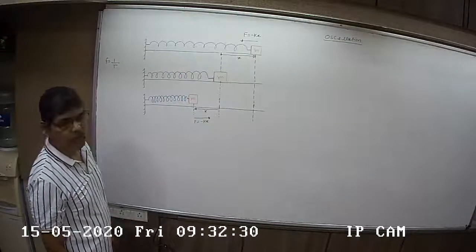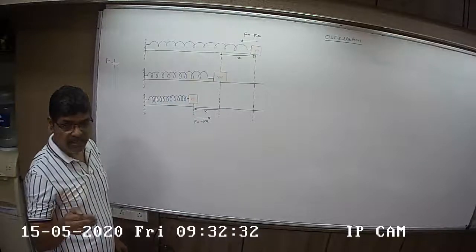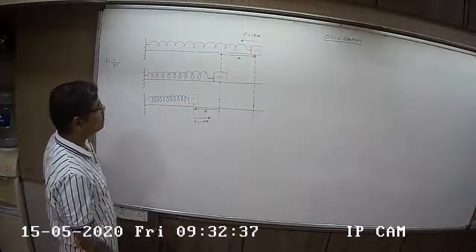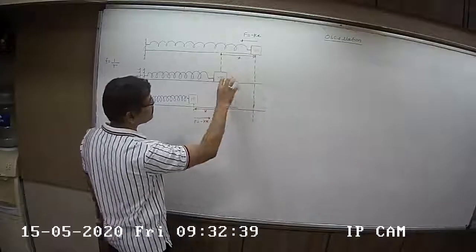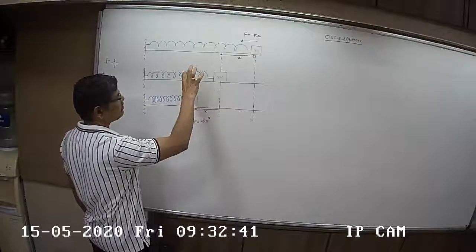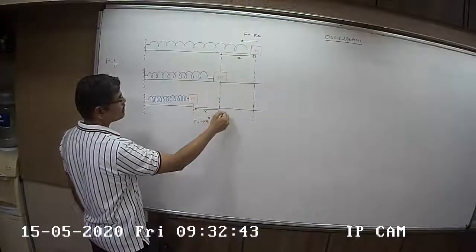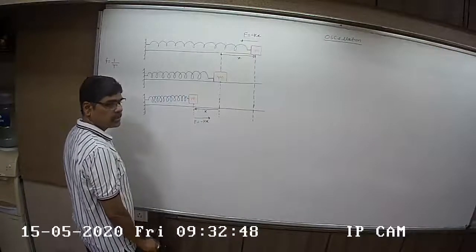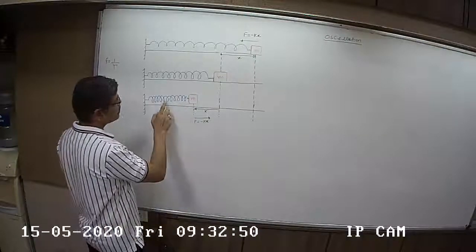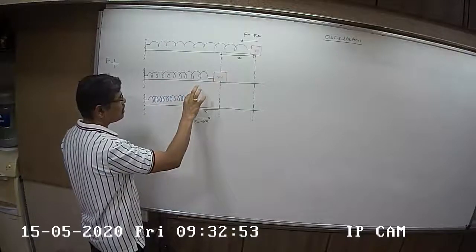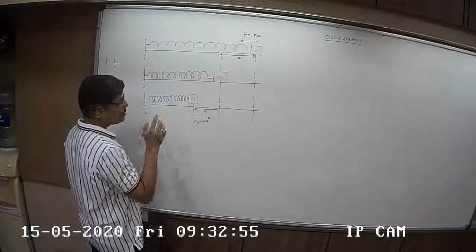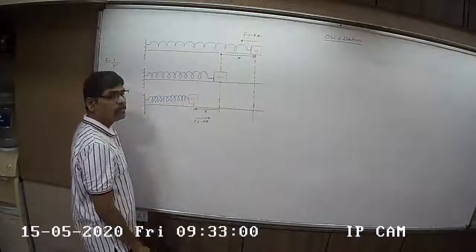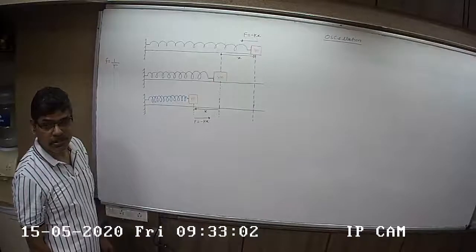Now, you will get same result, same finding, same conclusion when you move the block to the left. ये मैंने right में लेके गया था ना, अभी suppose if I move the block to the left, तो अभी देखो displacement left में हो गया, so say the displacement is x. X is the letter used to denote displacement. Spring compress हो जाएगा. Now if I release the block here, now due to elastic properties of the spring, the block will move towards right, and it will move towards mean position.